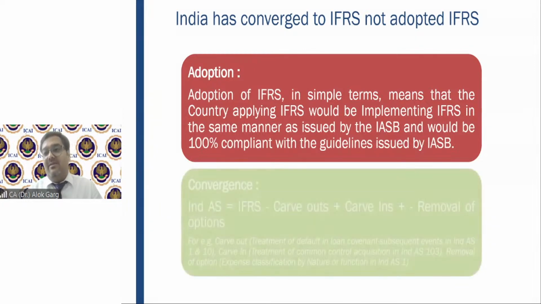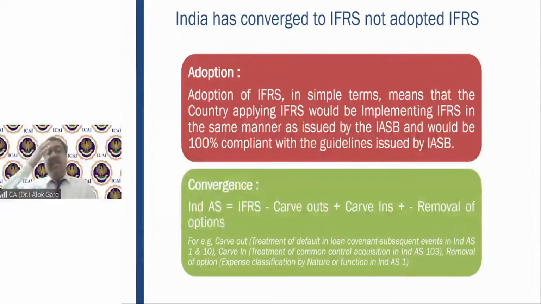What is the other one? The other one is convergence. What is meant by convergence? Convergence means adopting IFRS and then making some modification in those IFRS. Convergence means changing a little bit, modifying a little bit.